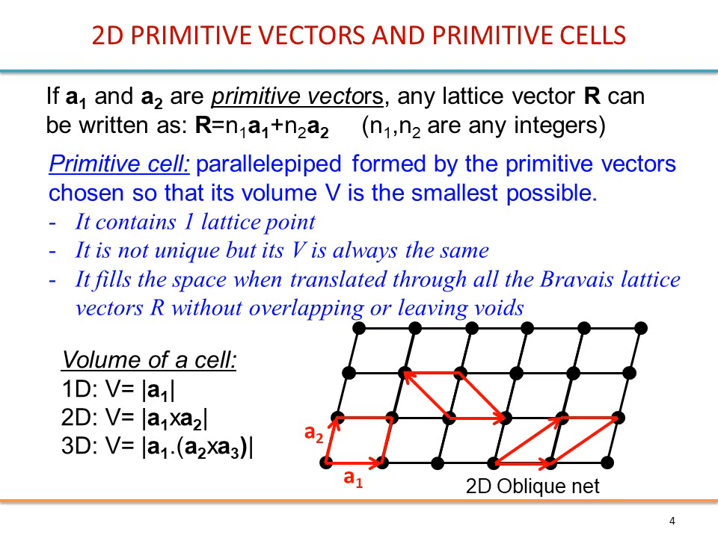The volume of the cell is given by mathematics. This is geometry, so in 1D it is just the length of the vector. In 2D you have the cross product, and here this product.